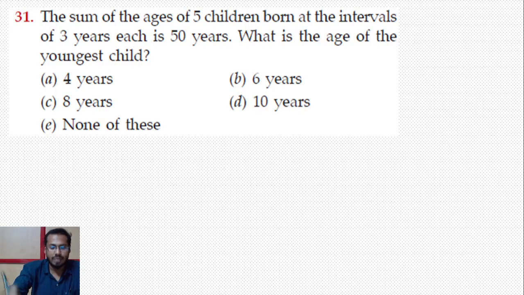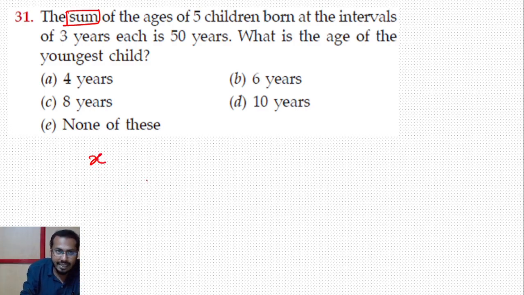Let's start with this question. The sum of ages of 5 children born at the intervals of 3 years each is 50 years. So what is the age of the youngest child? There are 5 children, and the interval is 3 years each. When the sum of consecutive numbers is given, start with x.